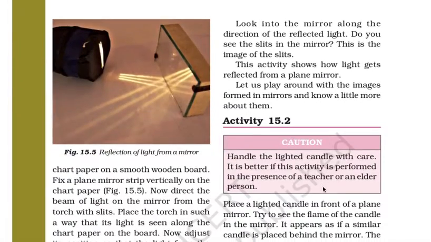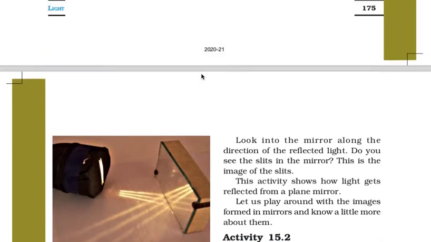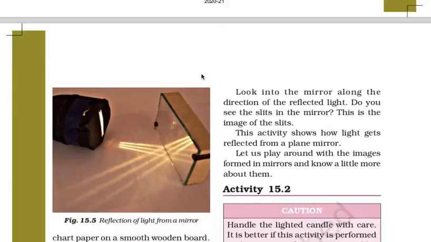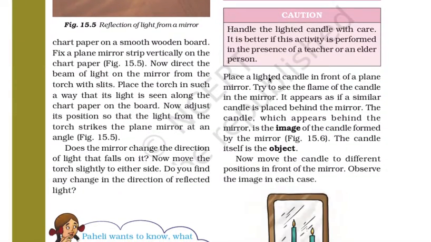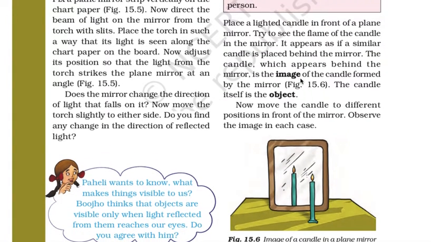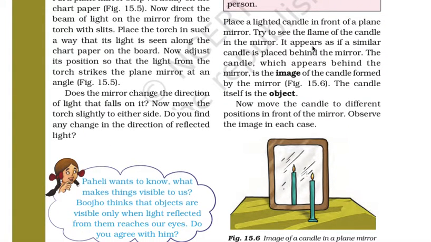So let's go next. Look into the mirror along the direction of the reflected light. These are all the questions asked. You can give the answer after performing the activity. Okay, next is: place a lighted candle in front of a plain mirror. Try to see the flame of the candle in the mirror. It appears as if a similar candle is placed behind it.